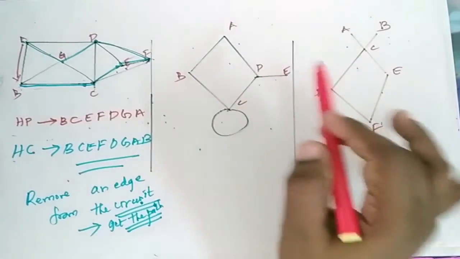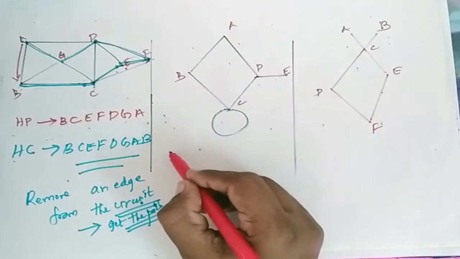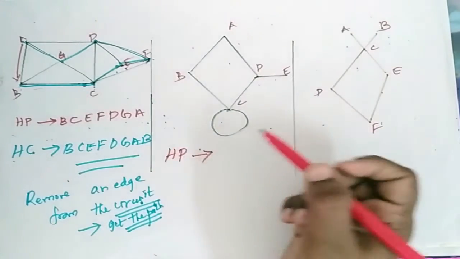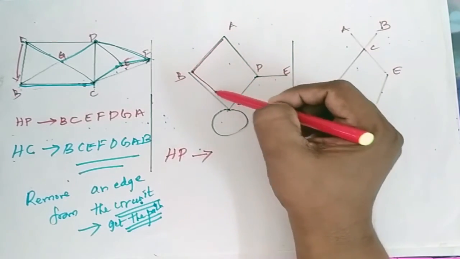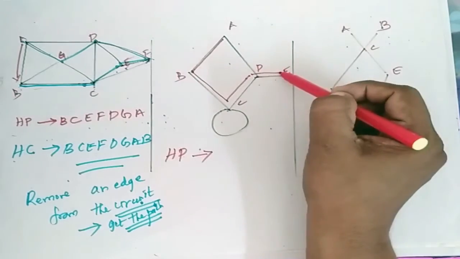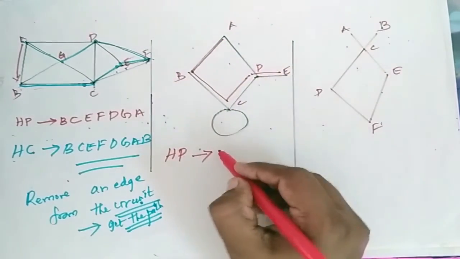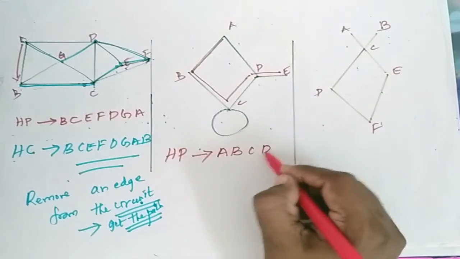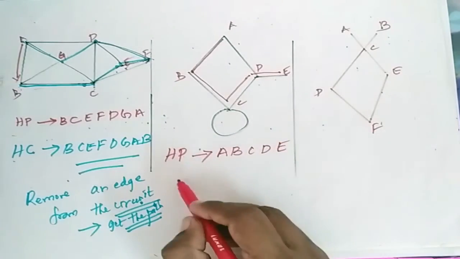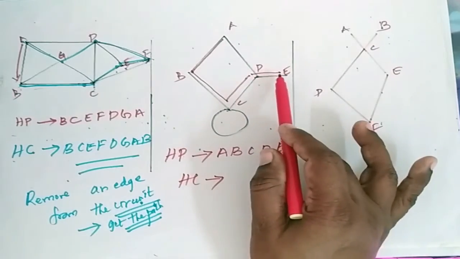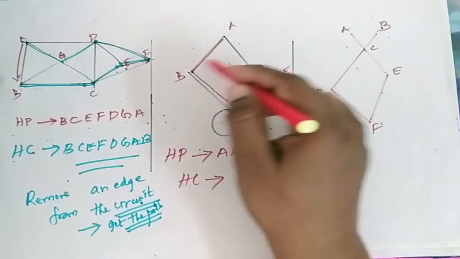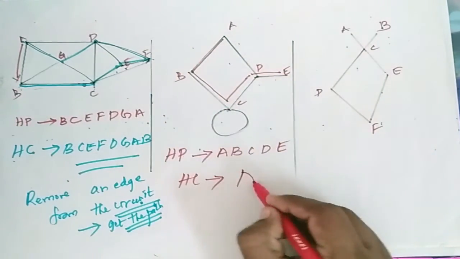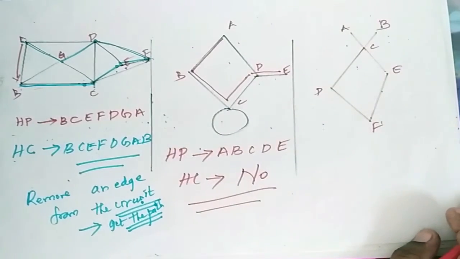Now, we have to visit each and every vertex once. So I am going to find the Hamiltonian path. I start from here: A, B, C, D, E. So I have visited all the vertices once. But for a Hamiltonian circuit, from E, I will not be able to move to A. So let me check if any others is possible. No. So no Hamiltonian circuit exists here.